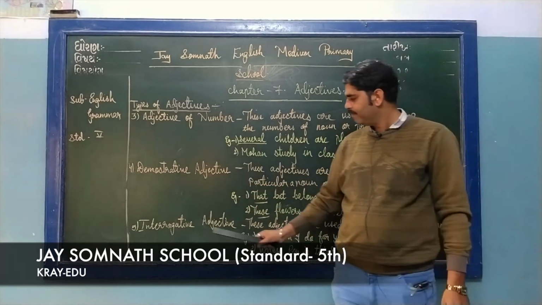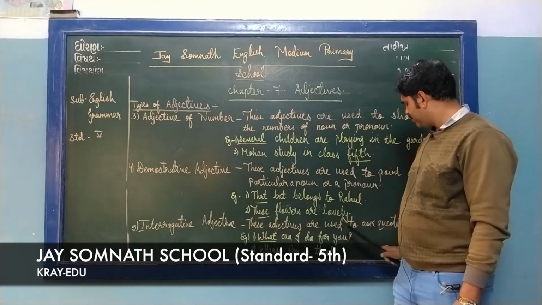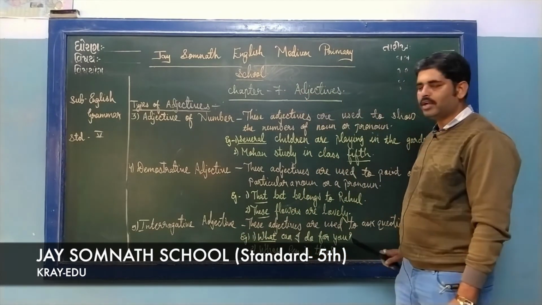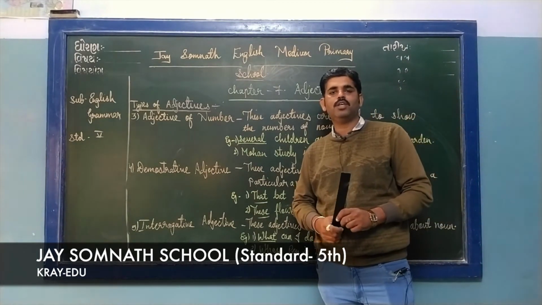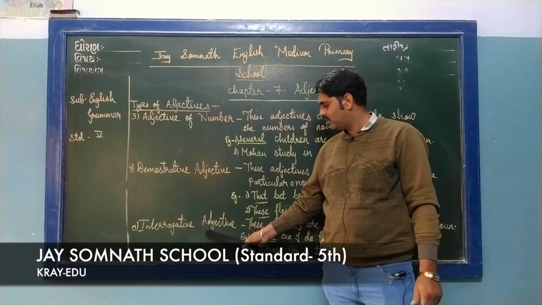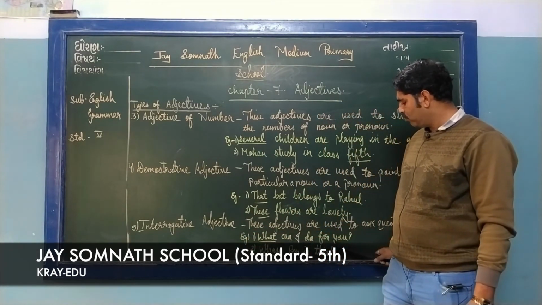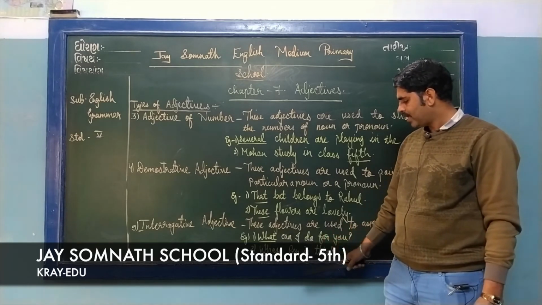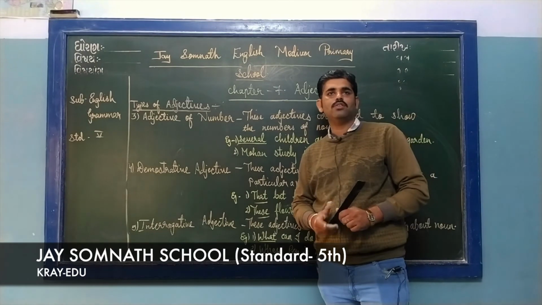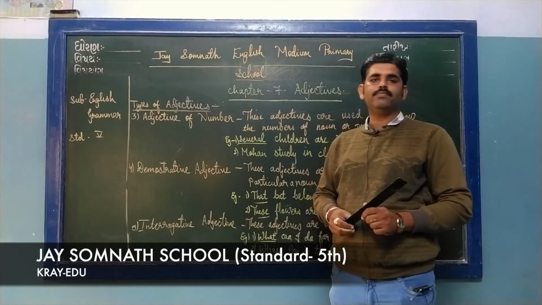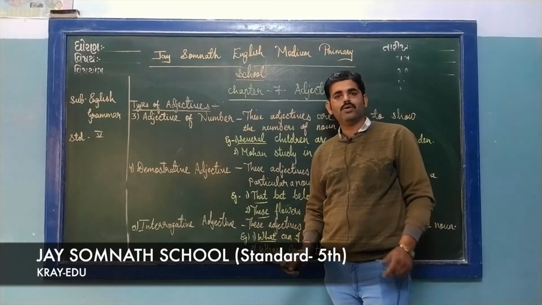And the last one, the interrogative adjective. What is an interrogative adjective? These adjectives are used to ask a question about the noun. Any question that asks something about the noun is known as an interrogative adjective. Let's look at the example. What can I do for you? The word what. Then, whose pen is this? Anything that asks a question and wants to get information about a noun or a pronoun is known as an interrogative adjective.